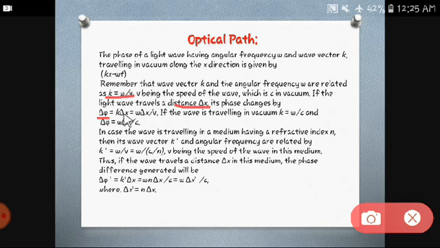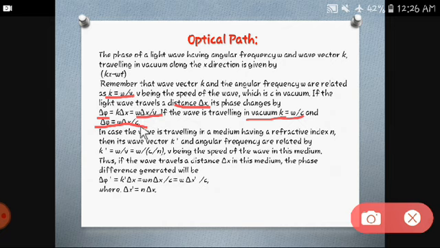As we know the value of k, which is omega upon v, into delta x, you get this equation. Omega upon v is nothing but the wave vector k, multiplied by delta x. Now if it is traveling in vacuum, then k is given by omega upon c, so this delta phi will be omega delta x upon c.